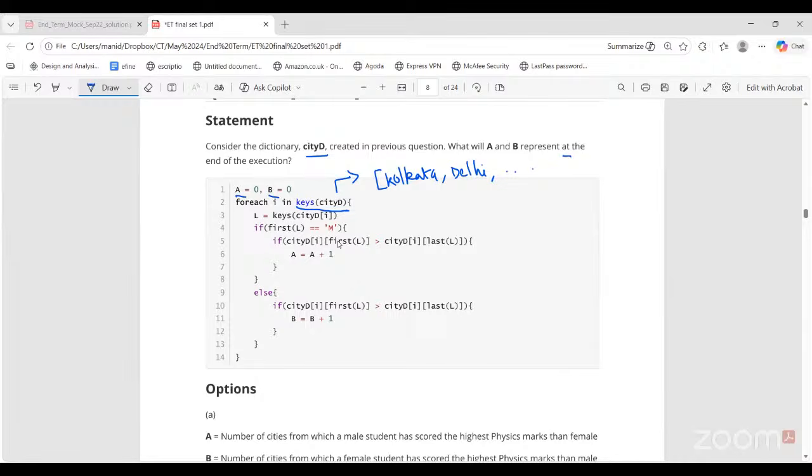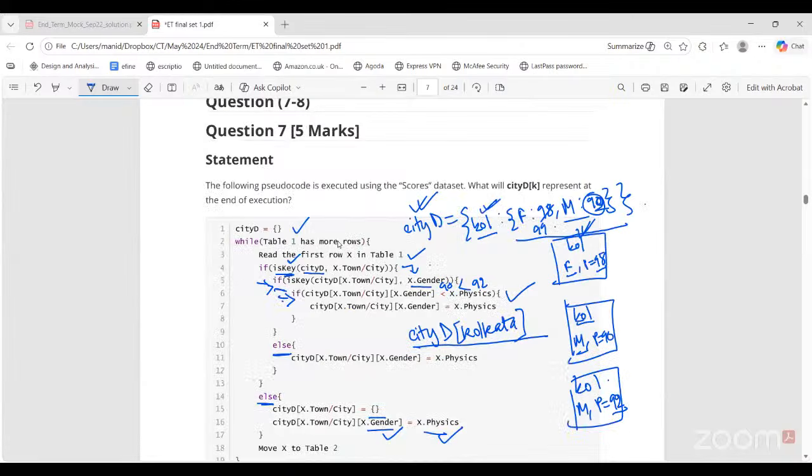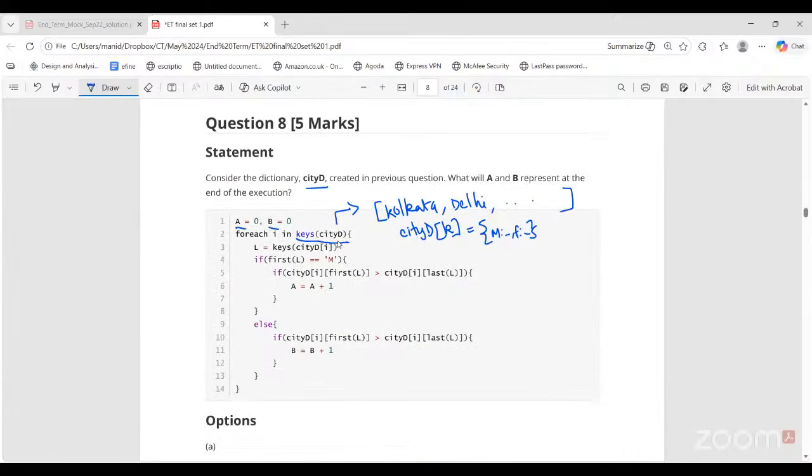Right. CTD is the whole dictionary. What are the keys of that dictionary? Cities. Against each city, again another dictionary is stored. Right. And gender. Ma'am, if I say CTD of some city, Kolkata or Delhi or whatever, then you get a nested dictionary where the gender and the physics marks are present. If I say keys of the dictionary itself, what are the keys? Kolkata, like this for other cities also. The names of cities, so unique for each city.